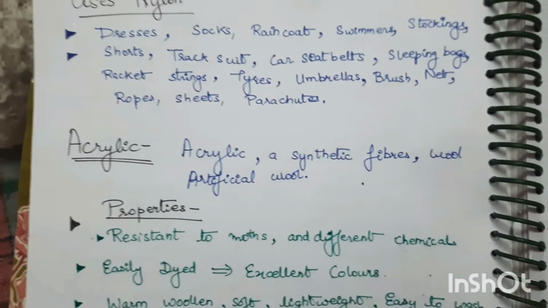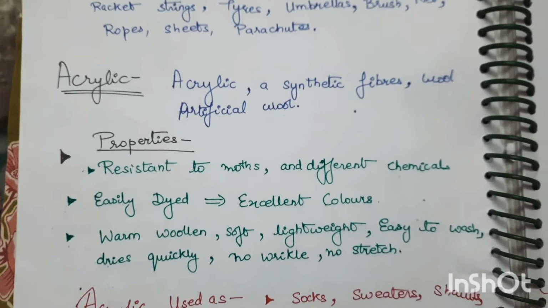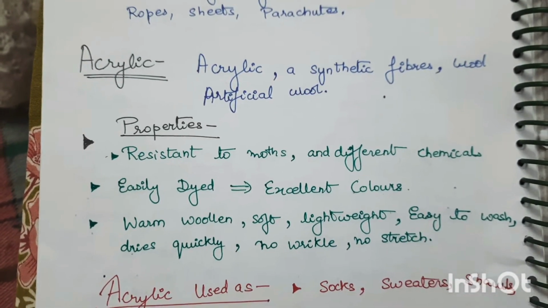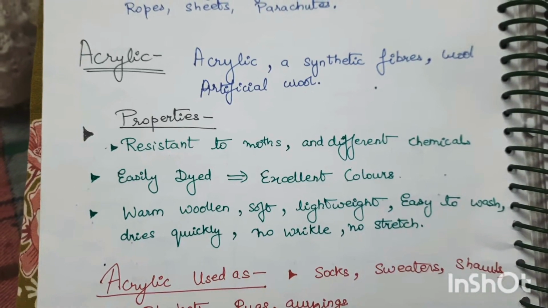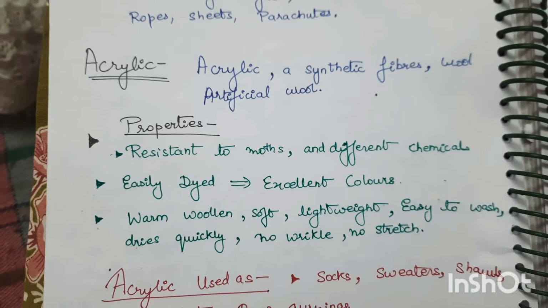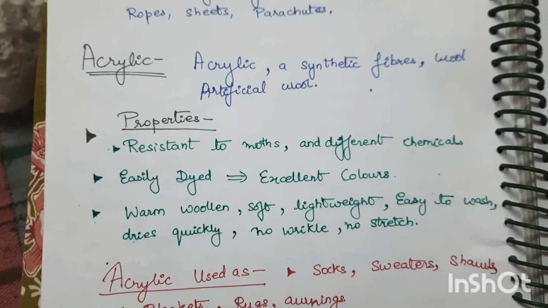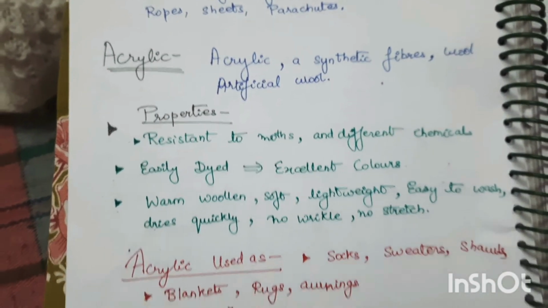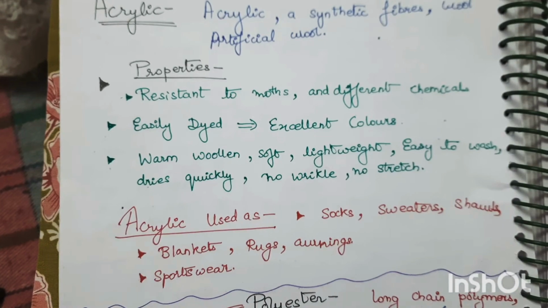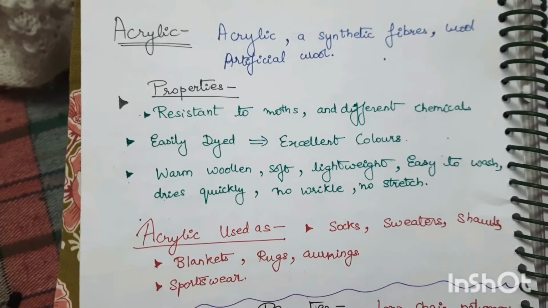The next is man-made acrylic. It is a synthetic fiber. It is used as an artificial wool. The properties of acrylic are: acrylic is resistant to moth and different chemicals, easily dyed, excellent colors, warm like wool, soft, lightweight, easy to wash, dries quickly, no wrinkle, no stretch. Acrylic is used in socks, sweaters, shawls, blankets, rugs, awnings, and sportswear.